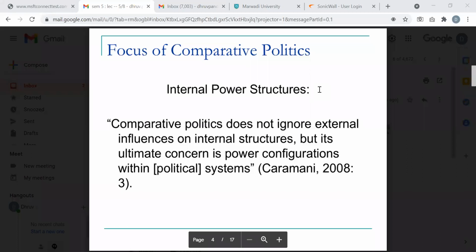As you know, political science has always dealt with questions of state and power, right? Arif, are you there? Yes, sir, I am. Can you please read this definition? Yes, sir, sure.